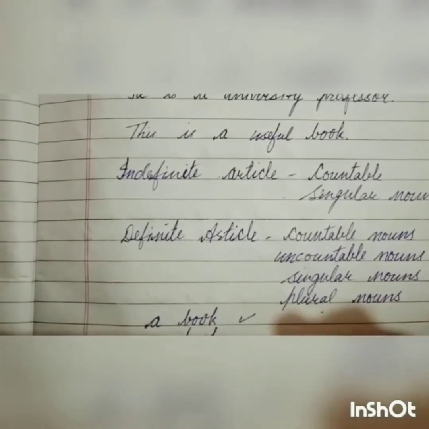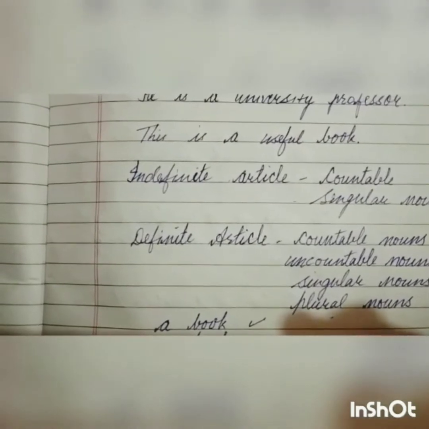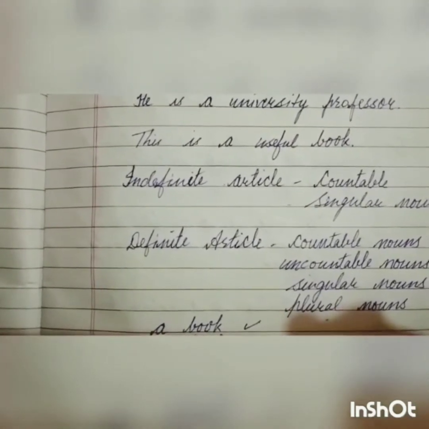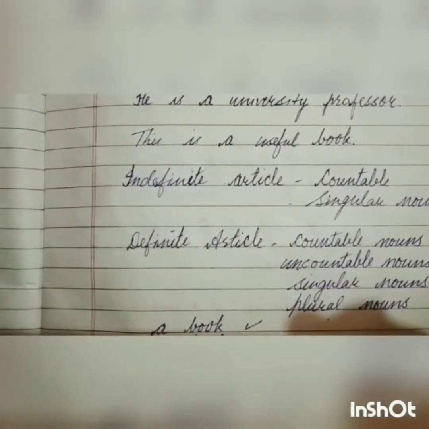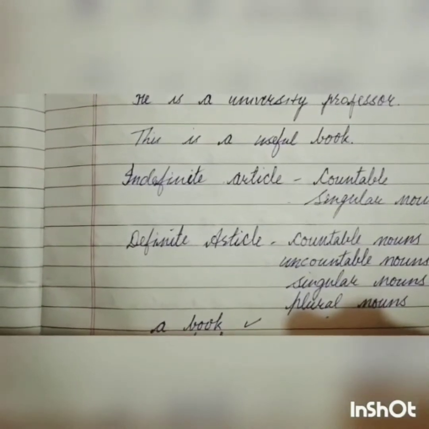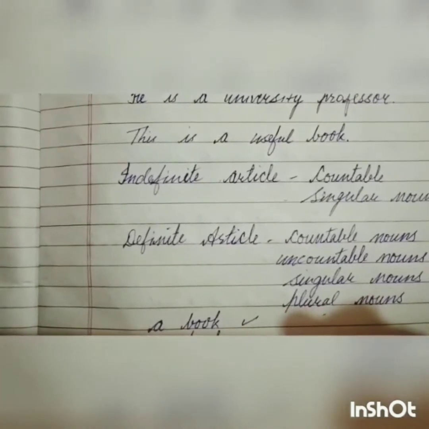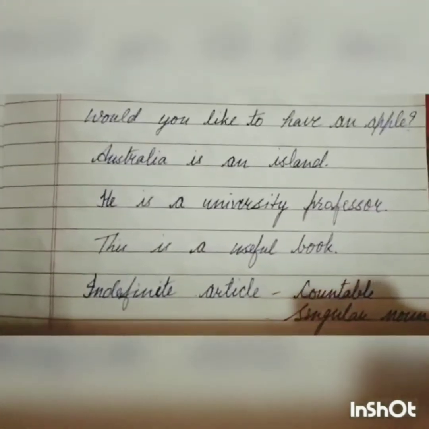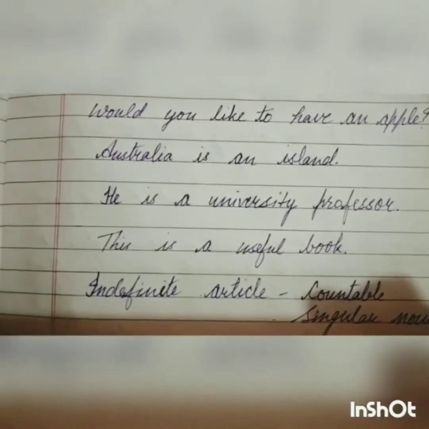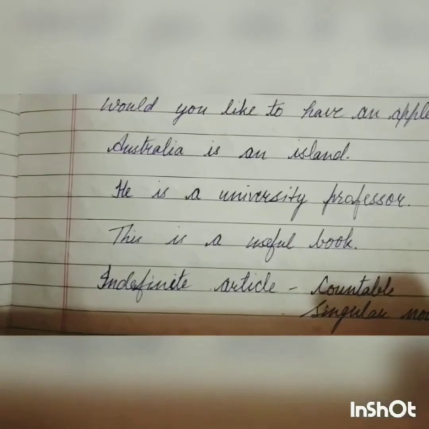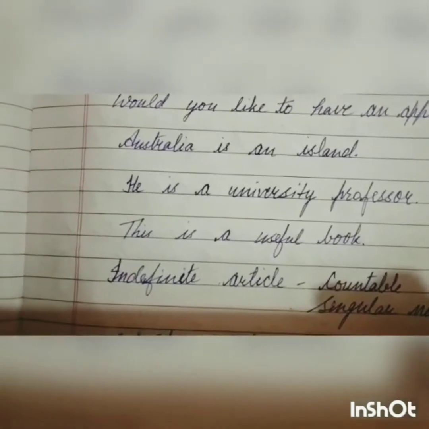One more thing, my dear students: the indefinite article can be used only before a countable singular noun. Countable means that it can be counted. Singular means only one. You can see in these examples, Australia is an island. Here I am talking about only one island, and islands are countable also.